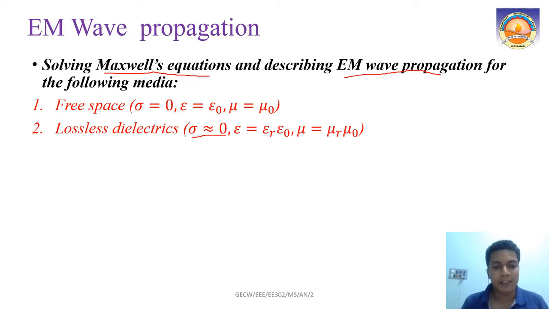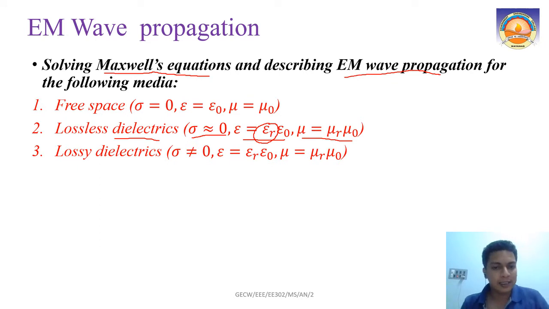In such dielectrics, our permittivity will be epsilon or epsilon 0, meaning we will have a finite value for the relative permittivity greater than 1. And for magnetic permeability, again we will have a relative permeability mu r, which is again greater than 1. So that is what we meant by lossless dielectric.